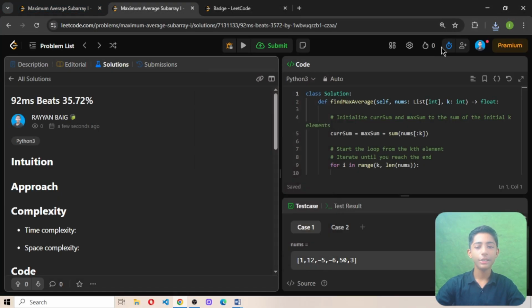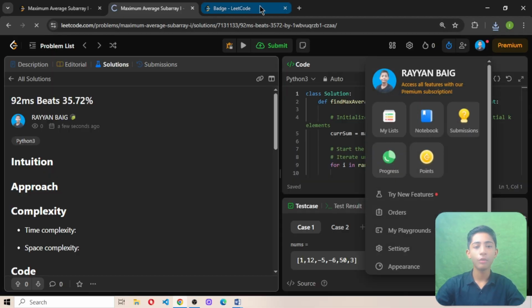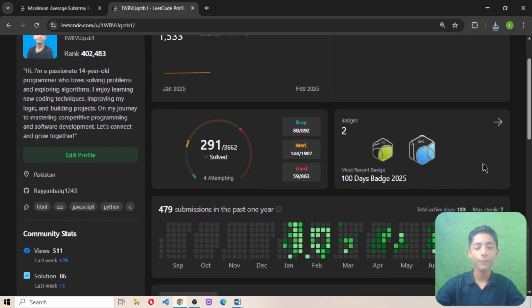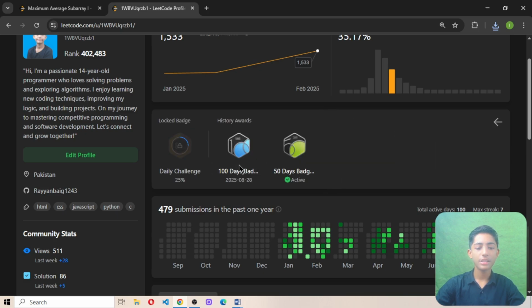That's why I say you should solve 3 to 4 questions, and then your achievements will grow. Here in my achievements, 2 badges have come successfully. I will also activate them. When I activate it, it becomes active. There is the 150 days badge and there is the 100 days badge. Here you can see it.